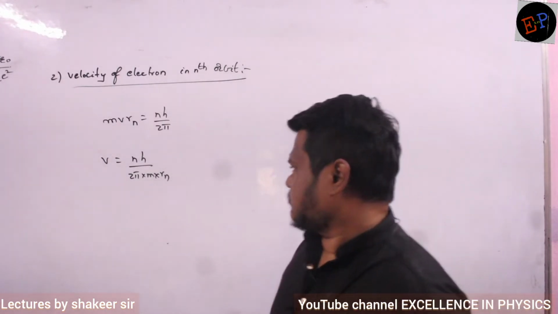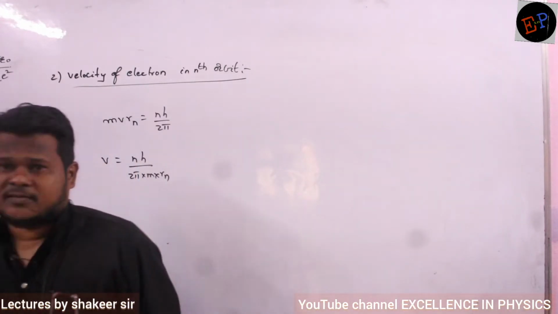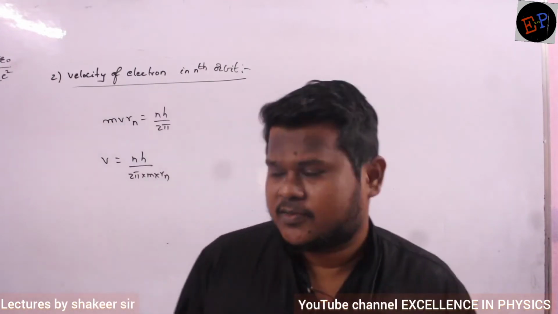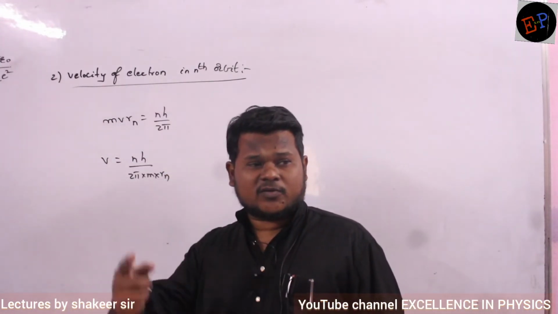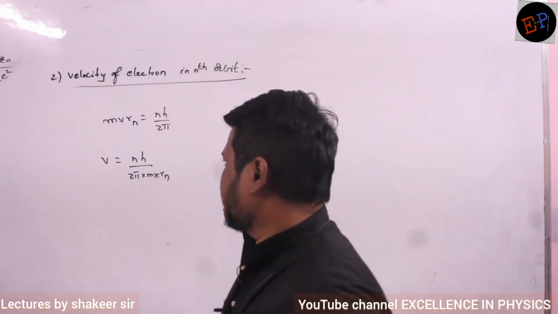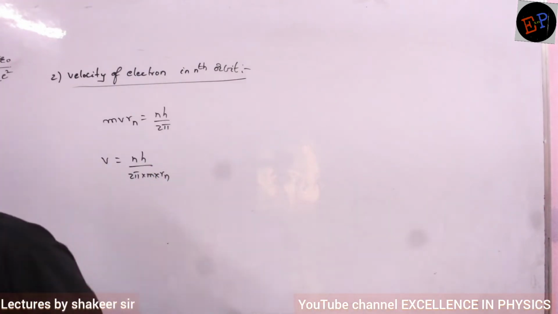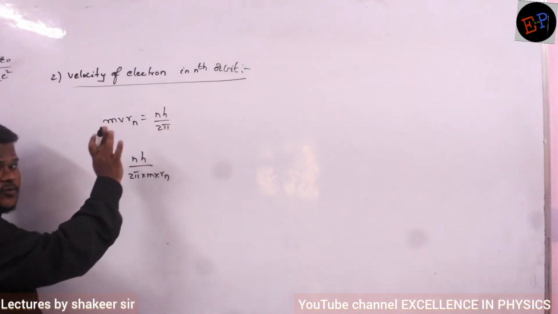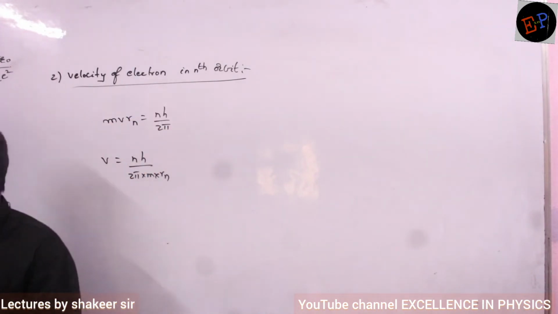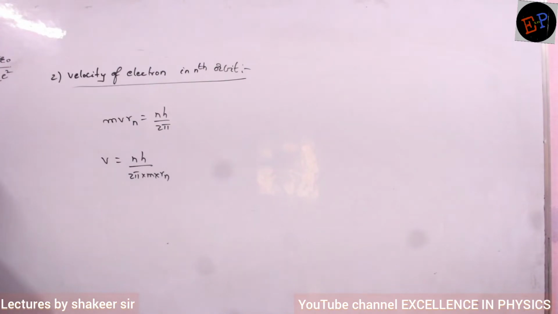So next calculation of Niels Bohr was velocity of electron in nth orbit. Electron is rotating with how much speed? Understood? And we know this relation: angular momentum of an electron is equal to mvr is equal to nh by 2 pi.